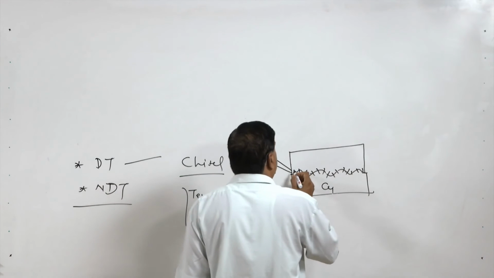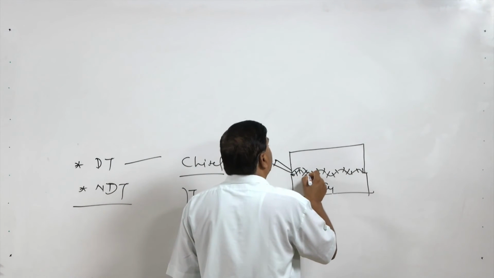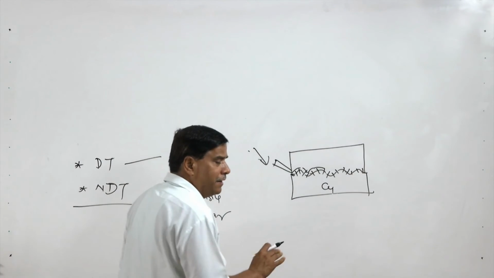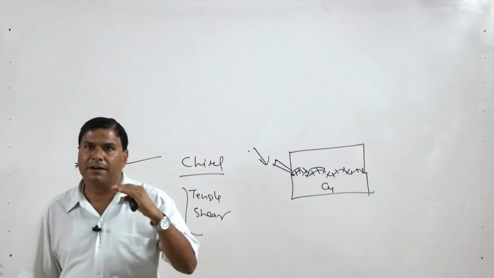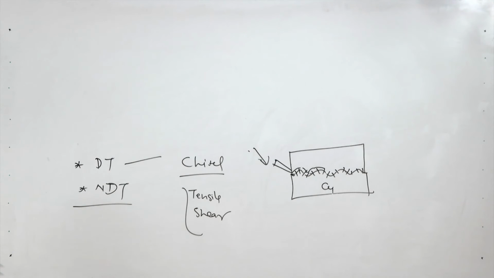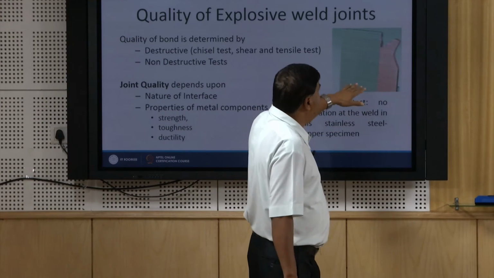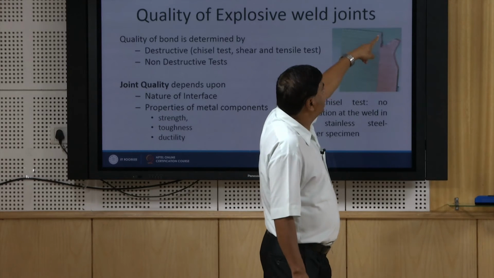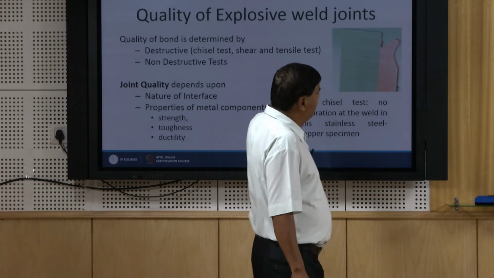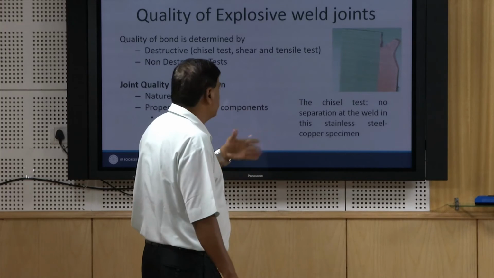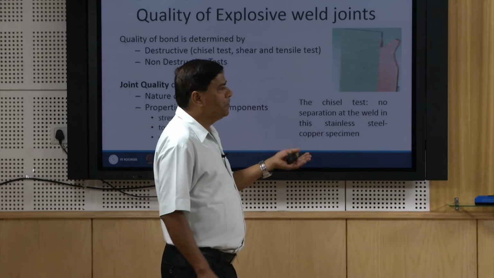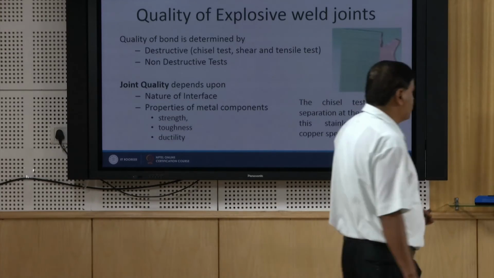Otherwise, if the fracture or failure occurs from locations near the interface, then that will suggest that the bond strength is really good. This is one typical example in the chisel test: no separation at the weld interface. In the case of stainless steel and copper joints, with copper on this side and stainless steel on this side, the chisel test is conducted. The interface is still intact, but the failure starts from the copper side. This is a unique test and is mostly accepted for explosive welded joints.